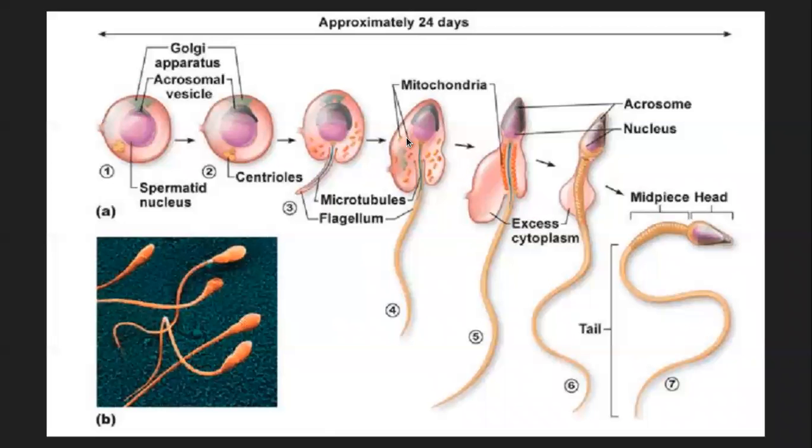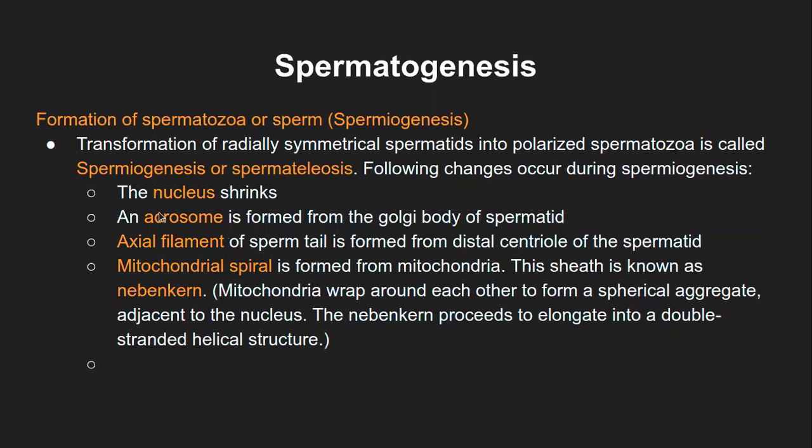These brown things were the centrioles present in the cell. They will get arranged next to the nucleus. From there, this axial filament will begin to form, right? From the distal centriole, distal being towards the lower side of the sperm, this axial filament structure will start forming, and that is what is being mentioned here.